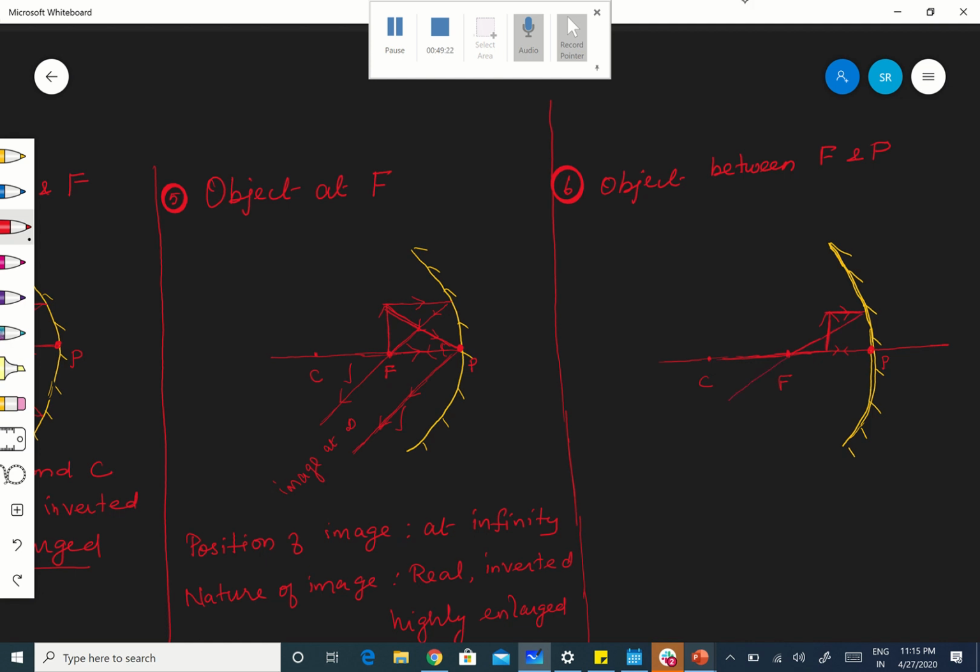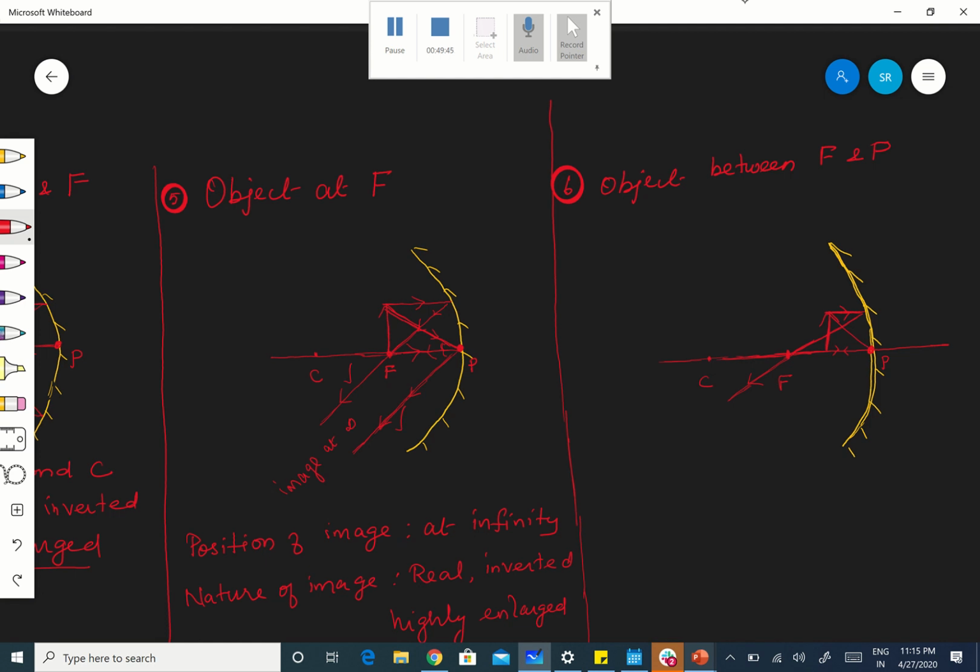Passes through the focus. Okay, after reflection it passes through the focus. Okay, next one is the other ray. Which other ray? I'll take the one which falls at P.